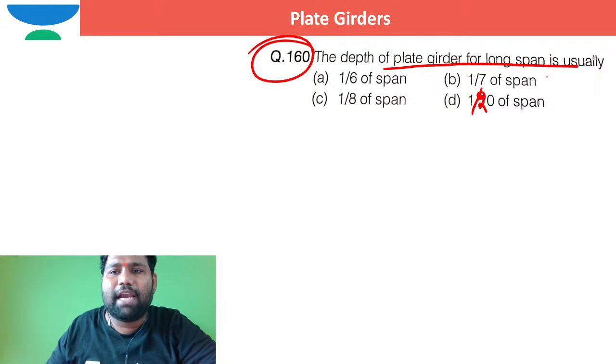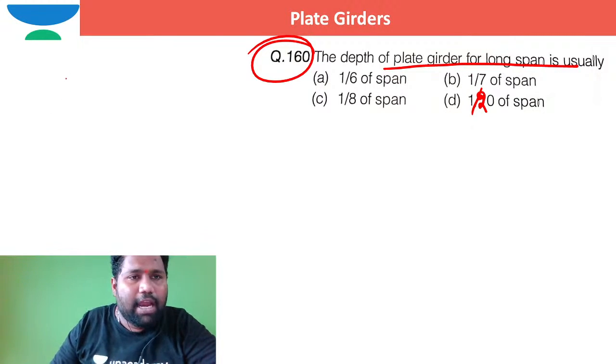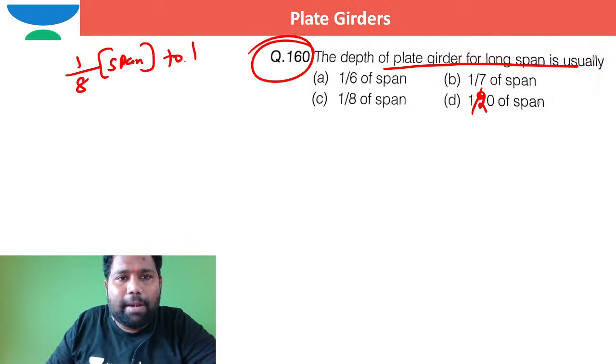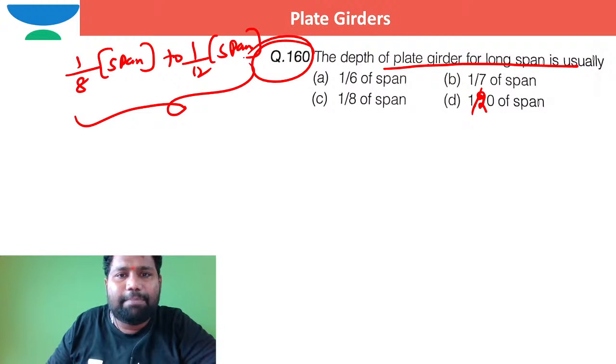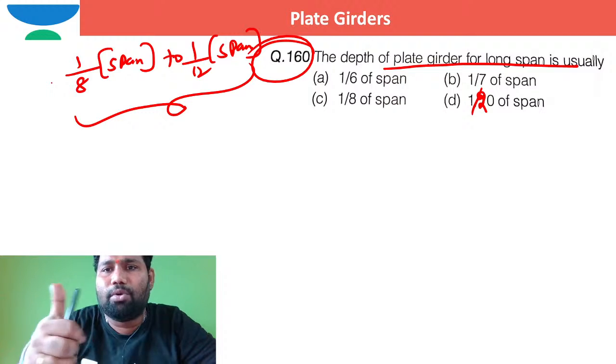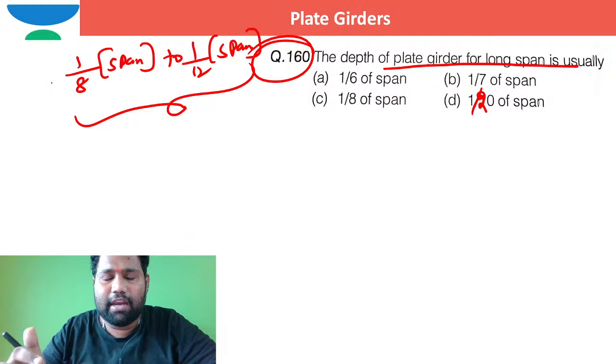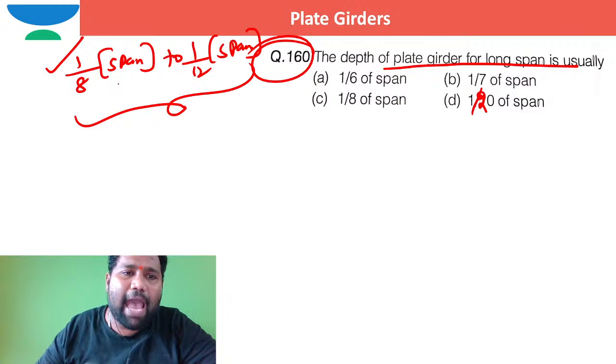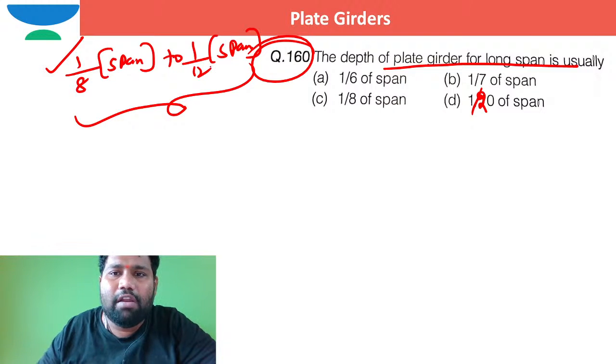The depth of the plate girder for long spans will vary from 1/8th of the span to 1/12th of the span. So this is the depth of the plate girder. Generally, as a thumb rule, instead of economical depth, we can take the depth between span by 8 to span by 12 for plate